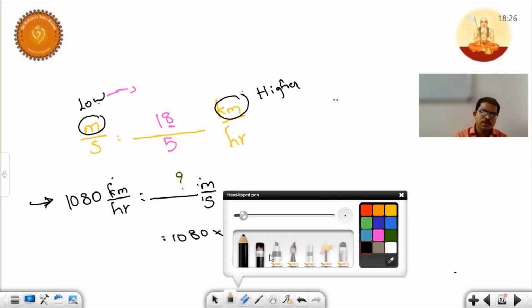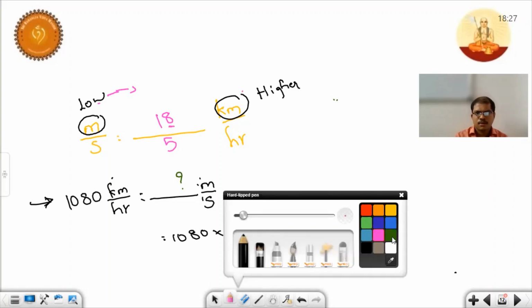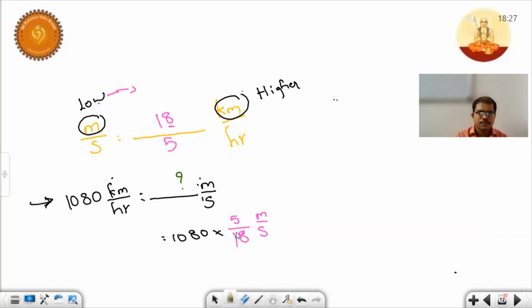So we need to multiply with 5 by 18. 2 9s are 18, 9 1s are 9. So how much is the answer, children? 60 into 5. 300 meter per second.